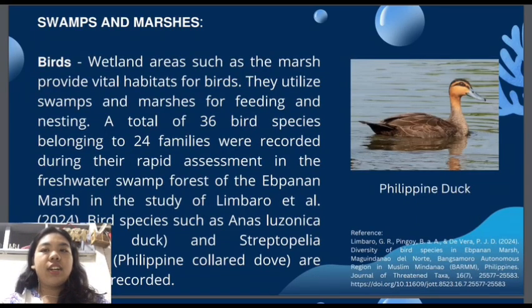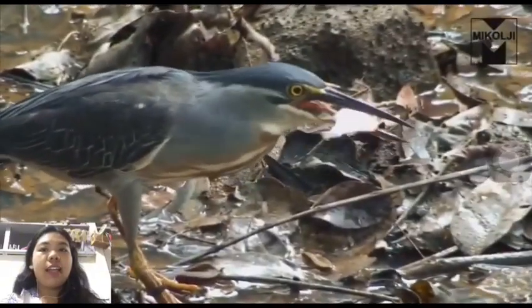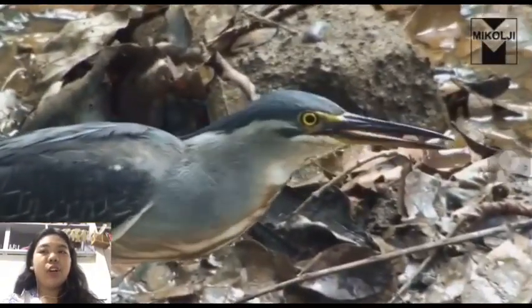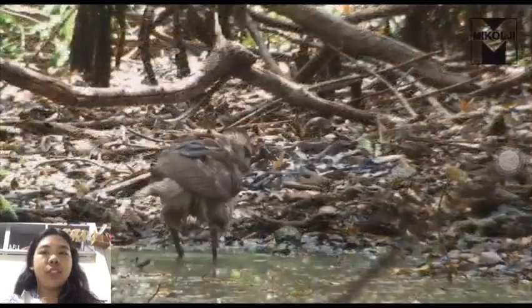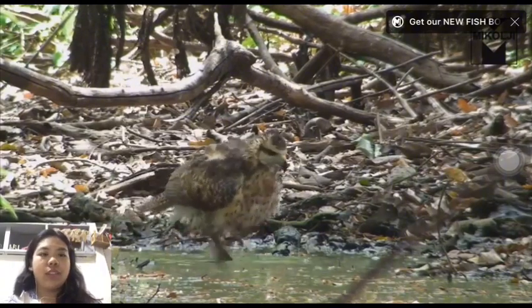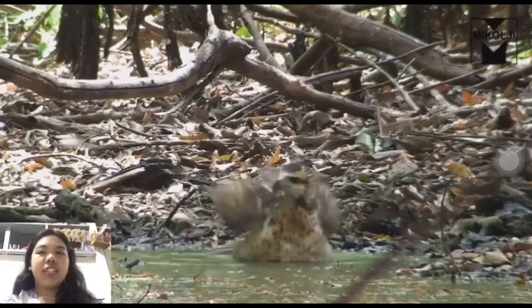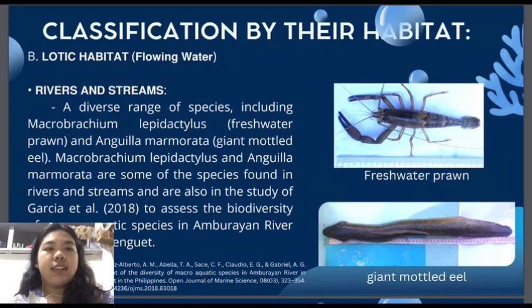Next is the birds. Wetland areas such as the marsh provide vital habitats for birds. They utilize swamps and marshes for feeding and nesting. A total of 36 bird species belonging to 24 families were recorded during a rapid assessment in the freshwater swamp forest of the Ebpaman Marsh in the study of Limbaro et al. 2024. Bird species such as the Anas luzonica or Philippine duck and Streptopelia dussumieri or Philippine collared dove were found and recorded.